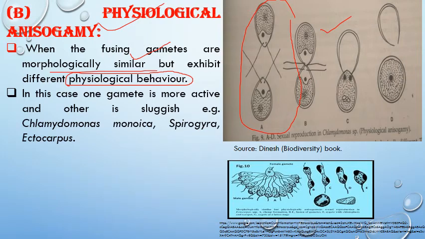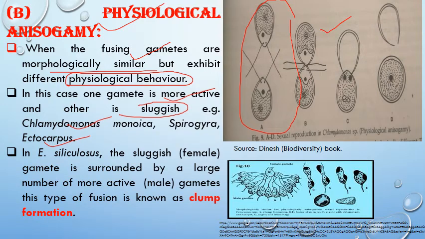In this case, one gamete will be more active and the other will be sluggish. For example, in Chlamydomonas monoica, Spirogyra and Ectocarpus. So these are some genera which show this physiological anisogamy.